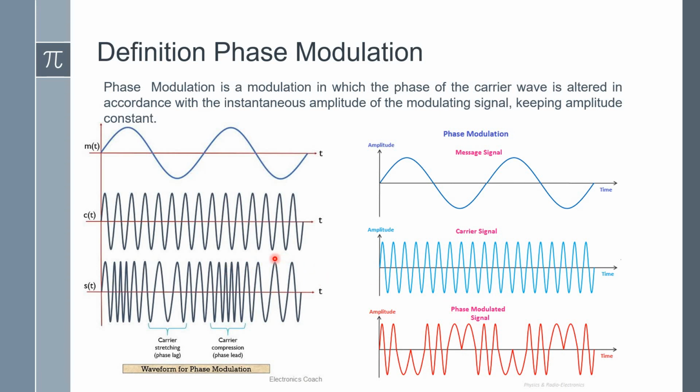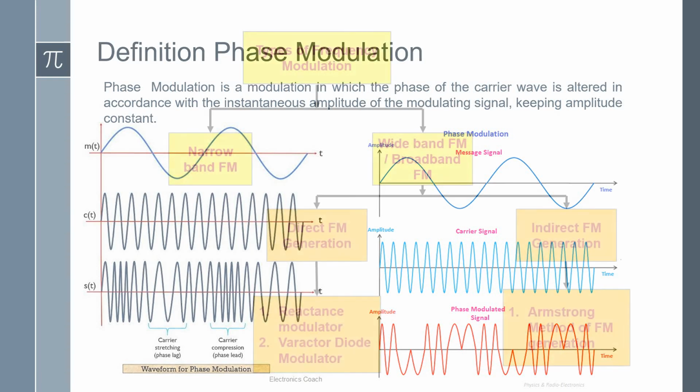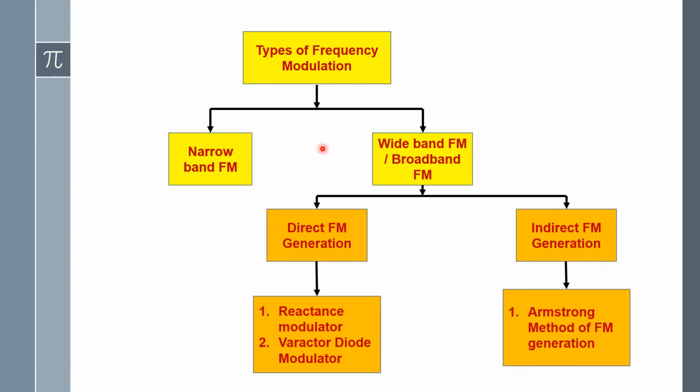If the modulation index of the PM is very small, the corresponding PM modulated wave will be like this, and if the modulation index or depth of the modulation increases, the phase shift will be more in the phase modulated output. So here two different types of FM are available. One is narrow band frequency modulation, another one is wide band frequency modulation. Generally the majority of applications use wide band frequency modulation only. This will achieve long distance communication. The narrow band FM we use only for short distance communication, less than 1 kilometer.